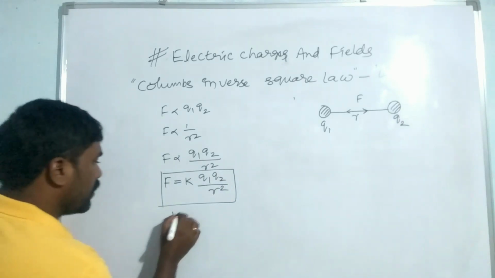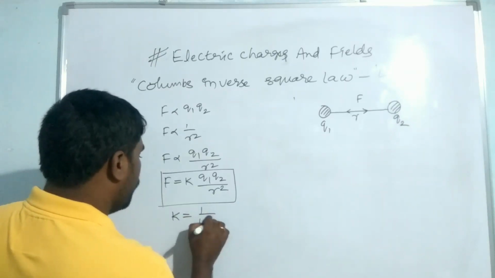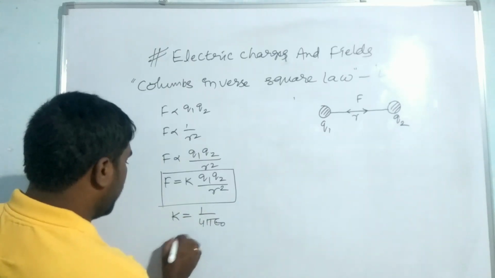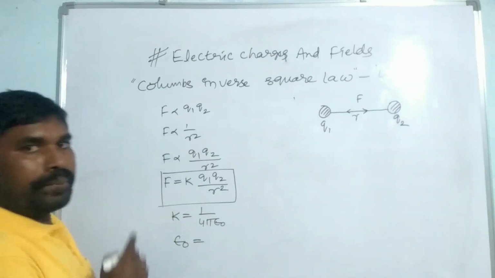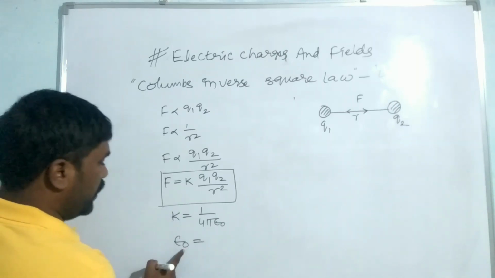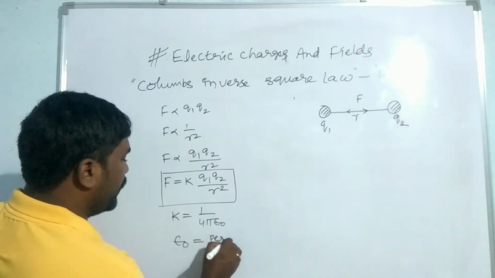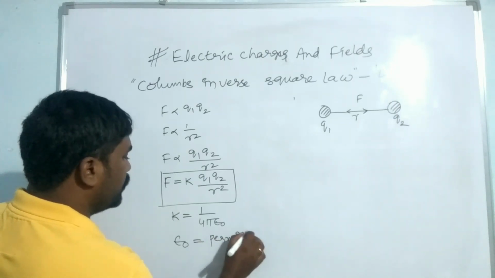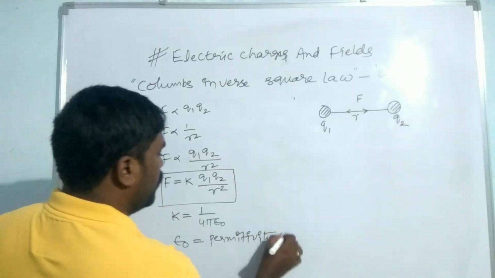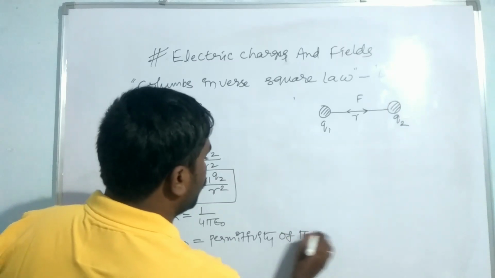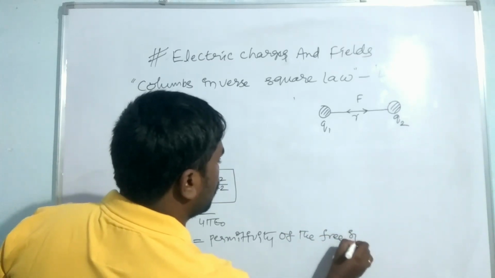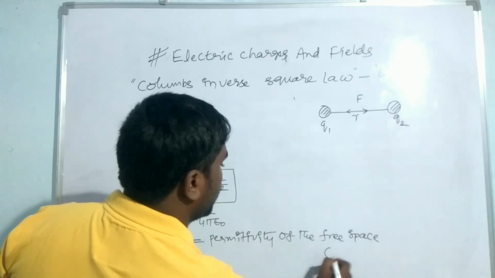And here K is the constant. It is nothing but 1 by 4 pi epsilon naught, where epsilon naught, the 0 means naught, is the permittivity of free space. Free space means vacuum.